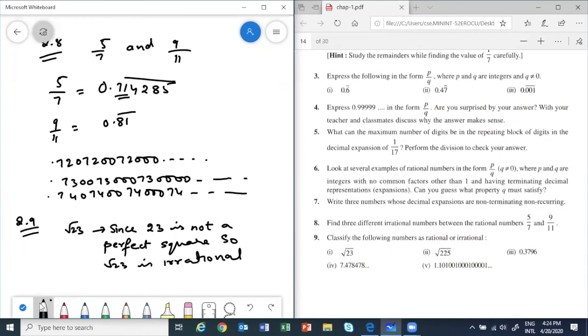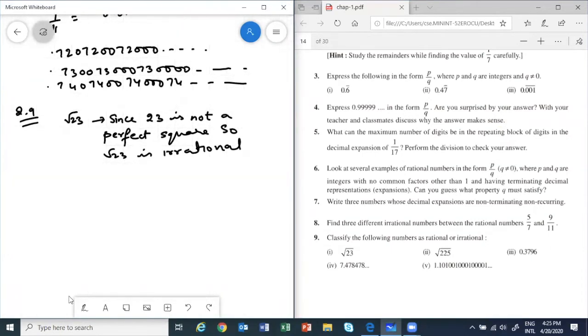Okay, next one. Quickly do this one. Root 225. Is it a perfect square or not? Did you find? Root 225, if you want to find out, it will be 15.